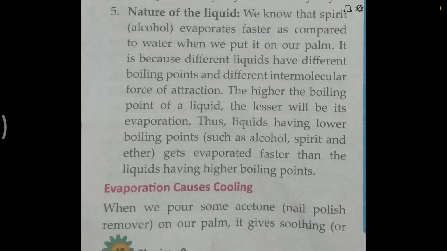That's why they get evaporated faster than the liquids that have a higher boiling point. So in the nature of liquid, we can say the liquids which have a lower boiling point will evaporate faster as compared to the liquids that have a higher boiling point, right? So these are the factors on which your rate of evaporation depends.